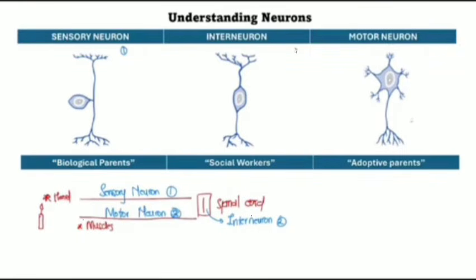So we've got our interneuron as our number two, we've got our motor neuron as our number three, meaning that impulses will move all the way from the sensory neuron into the spinal cord, connect with the interneuron, right? Then from the interneuron, we go straight into the motor neuron. This process is a reflex action, and the analogy that I'm about to explain works perfectly if you understand the reflex action.